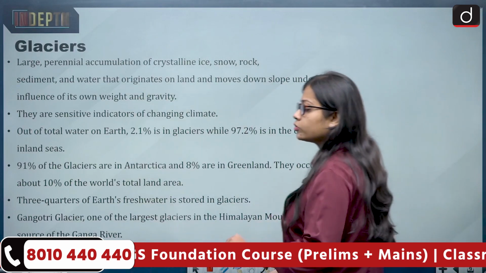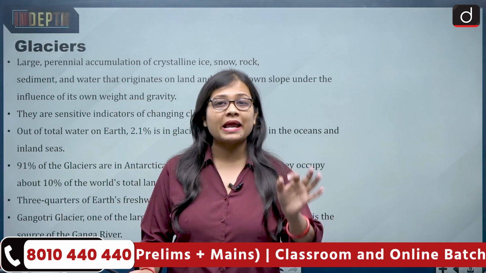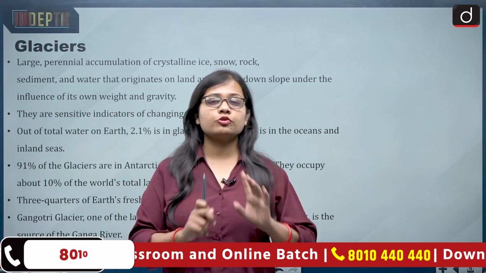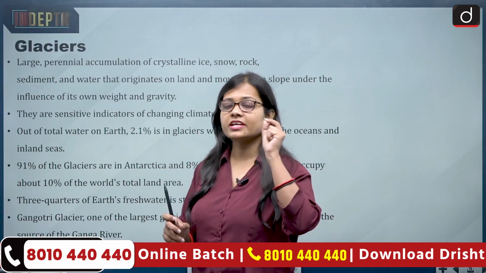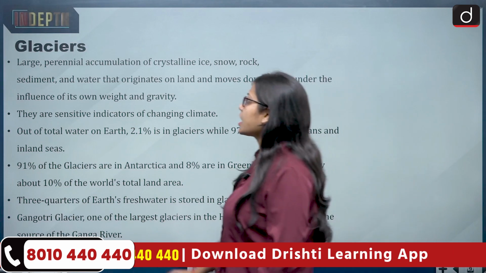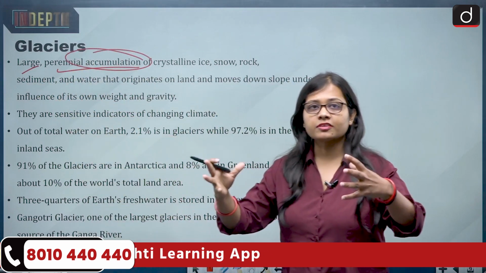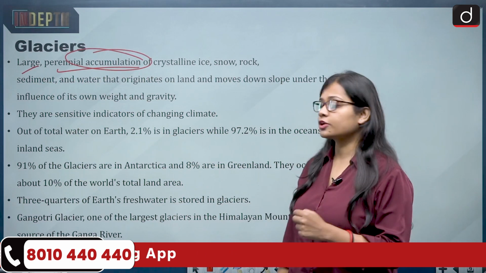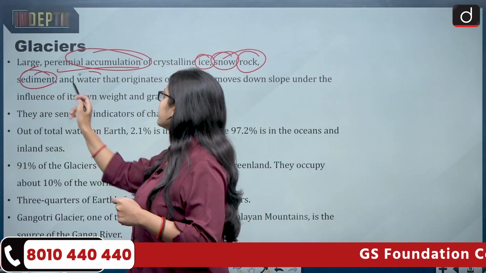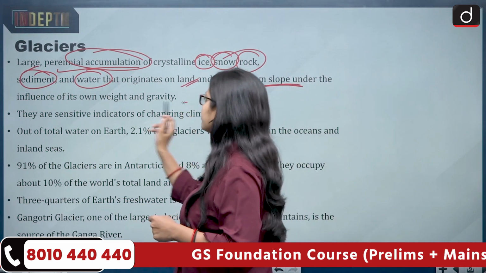Now let us talk about glaciers, and this is the reason. The melting of the glaciers is the prime reason why the redrawing of the border is taking place. I will be showing you a diagram also which will make things very clear in your head. Now first of all, what are glaciers? Glaciers are large perennial accumulations. Accumulation means when something is collected together. So it is an accumulation of crystalline ice, snow, rock, sediment and water that originates on land and moves down slope under the influence of its own weight and gravity.